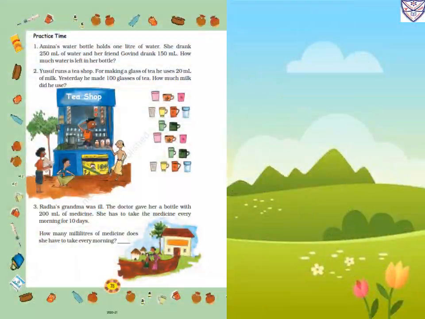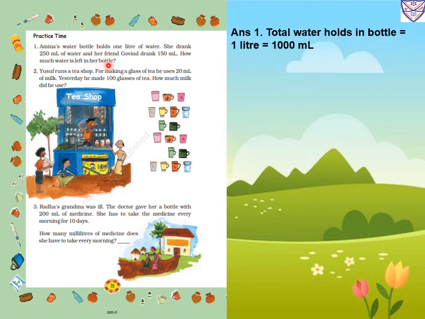Now next page, page number 78. Practice time. Amina's water bottle holds 1 liter of water. She drank 250 milliliter of water and her friend Govind drank 150 milliliter. How much water is left in her bottle? So this we have to find. The total water the bottle holds is 1 liter. The bottle is of 1 liter, that means 1000 milliliter.